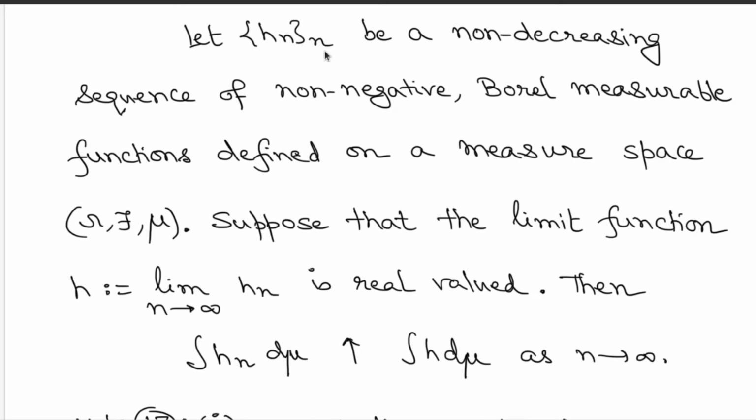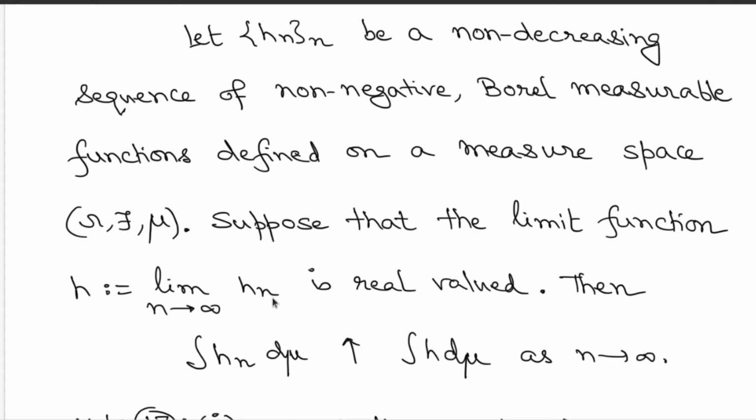Now, since h_n is less than or equal to h_{n+1}, we have already mentioned earlier that integrals will also follow the same inequality. That means the integral of h_n will be less than or equal to the integral of h_{n+1}. Therefore, these quantities are also non-decreasing in n, so this has a limit.